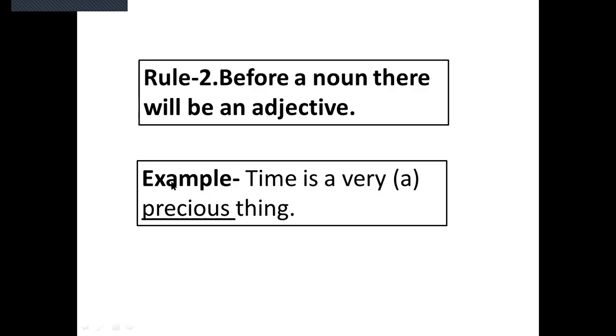So we find that before a noun, there will be an adjective. So the word before will be an adjective word. So we are writing precious. Precious is an adjective word. So the sentence is time is a very precious thing. So the rule is before a noun, there will be an adjective.